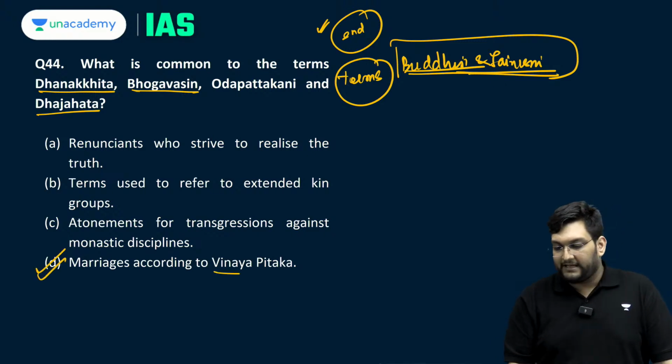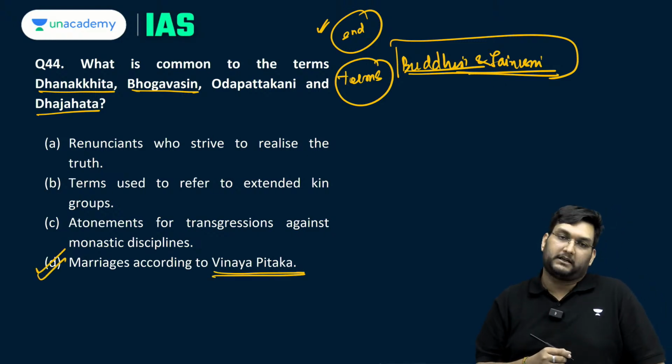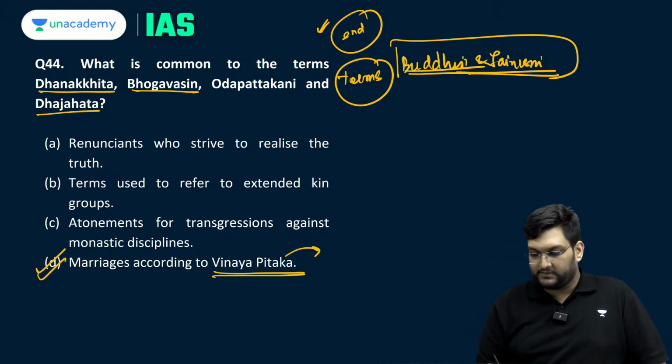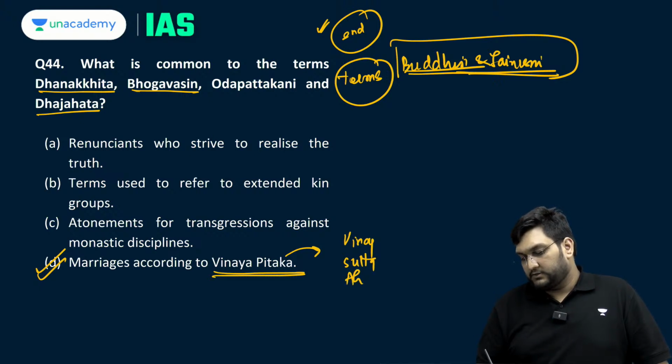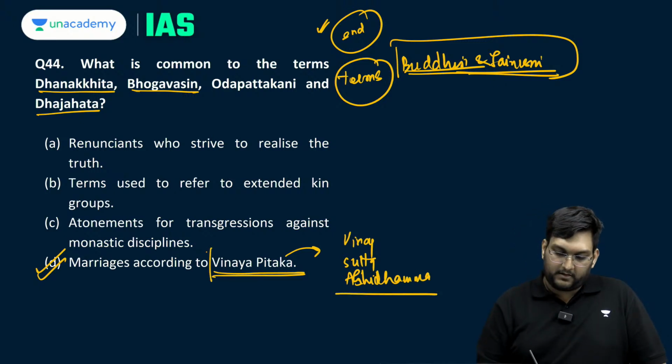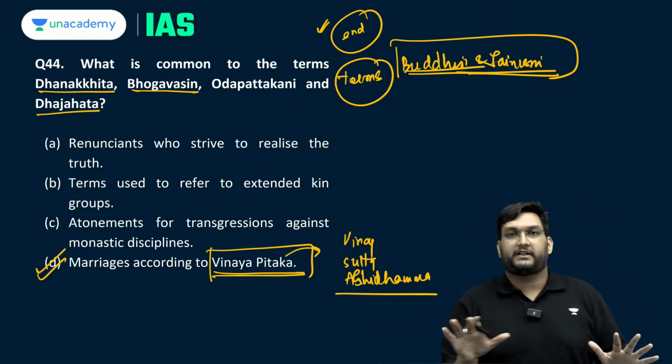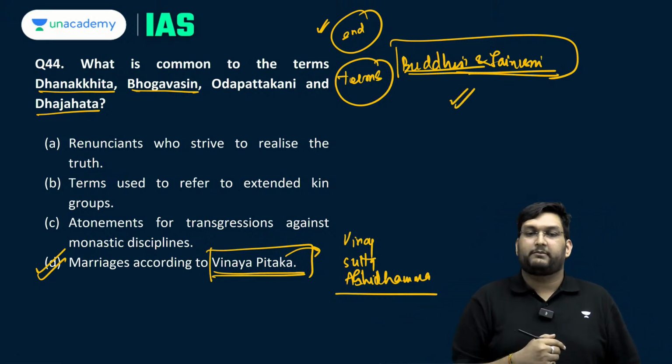These are types of marriages which are actually mentioned in the Vinay Pitak. Vinay Pitak being one of the canonical texts out of the Tipitaka, which is Vinay, Sutta and Abhidhamma. So it is a Buddhist text, and it has reference to the marriages which happen within Buddhism itself. So again, a totally out of context question. If you have an idea about this, very good.